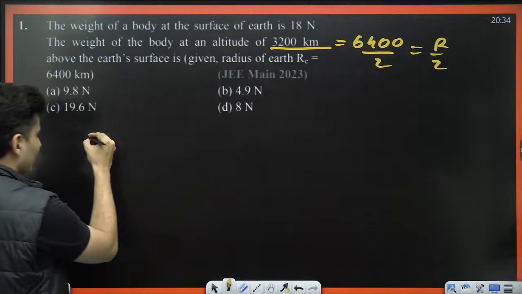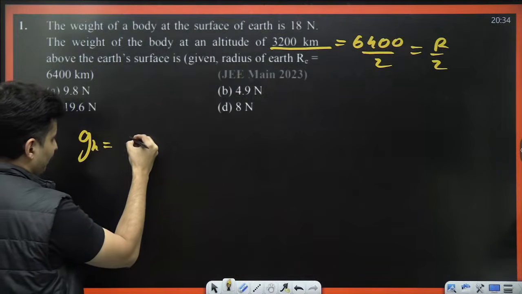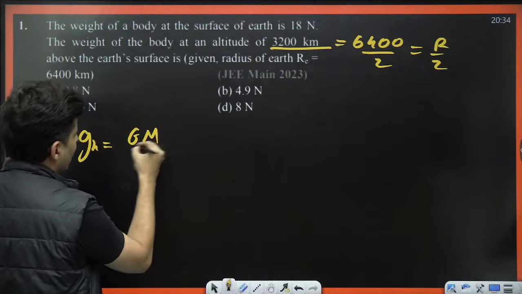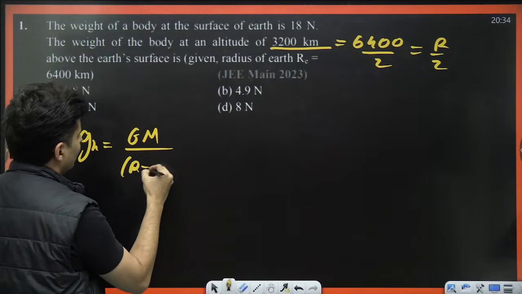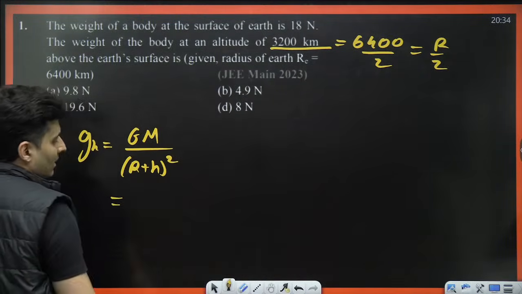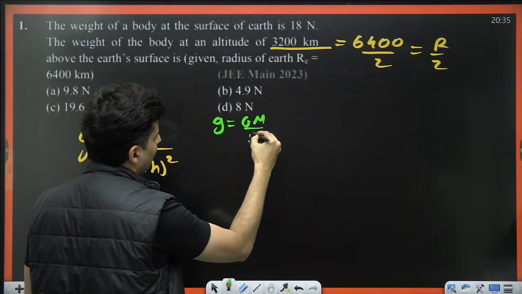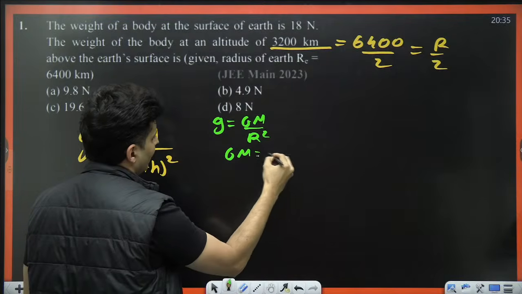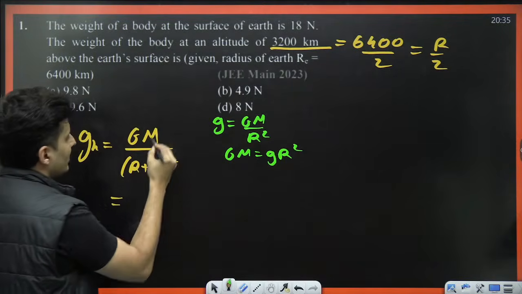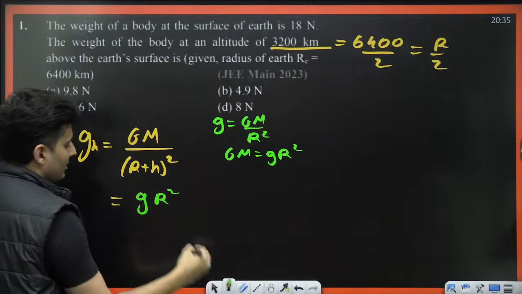All right. So gravity at height h is given by the formula GM by (R plus h) whole square. Since g was GM by R square, GM will be gR square. So instead of GM, why not put it as gR square?